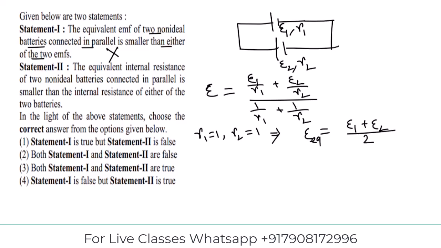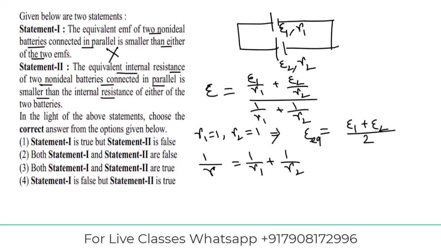Now see statement 2. The equivalent internal resistance of two non-ideal batteries connected in parallel is smaller than the internal resistance of either of the two batteries. So now we have to find the equivalent internal resistance. We know that the equivalent resistance is given by 1 by R equal to 1 by R1 plus 1 by R2.